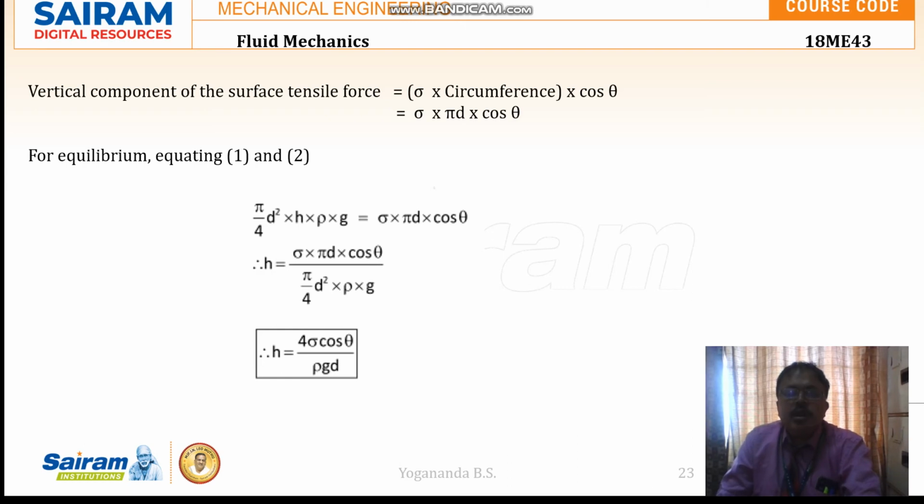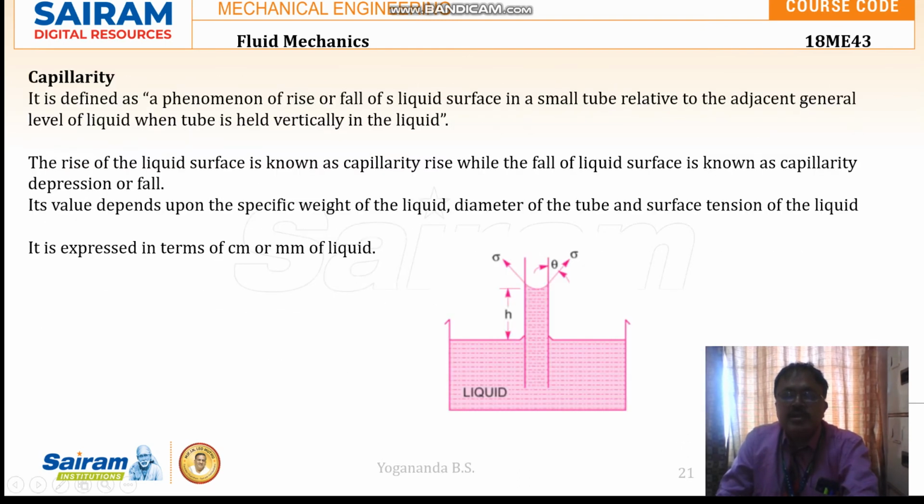Its vertical component is now sigma cos theta. Since sigma is considered as an inclined force, if you resolve this inclined force, along the glass tube we have sigma cos theta, and along the surface of the liquid it is sigma sin theta. So the vertical component of this surface tensile force is sigma cos theta.